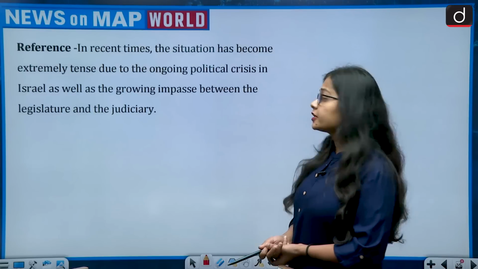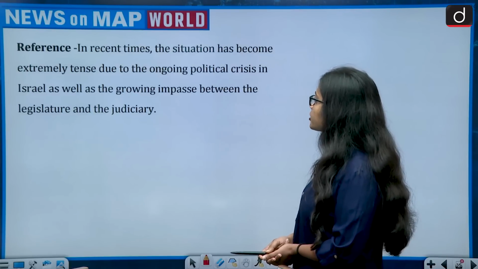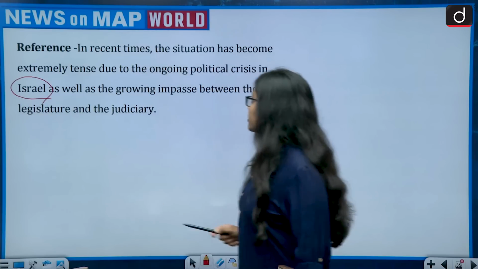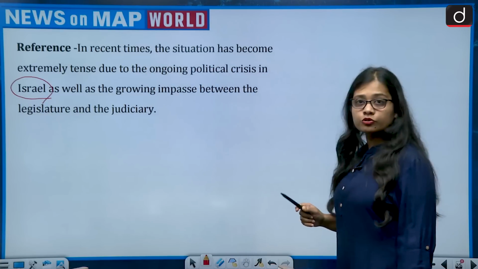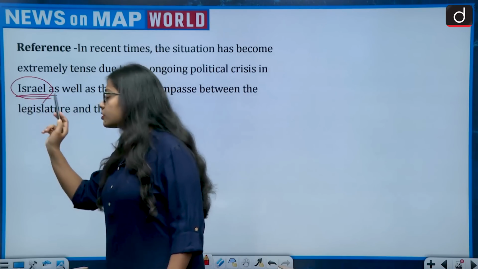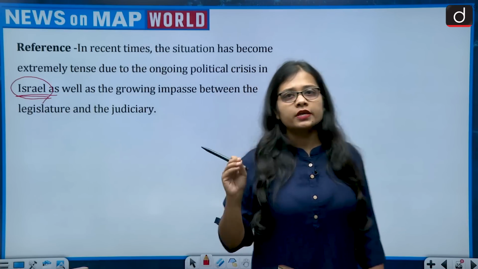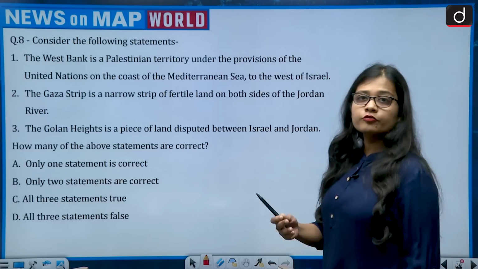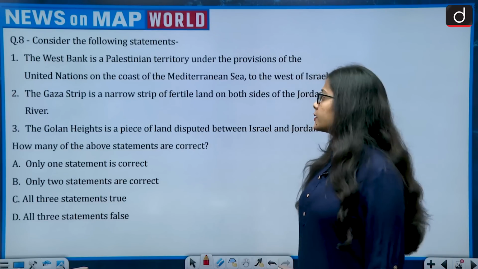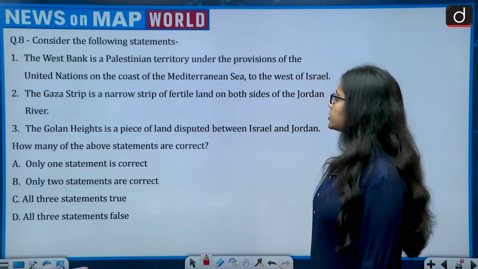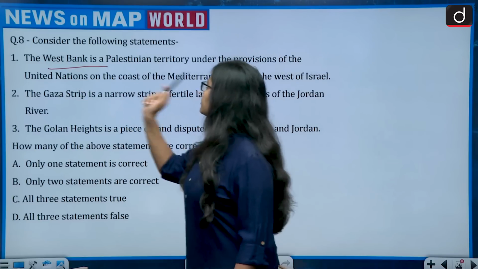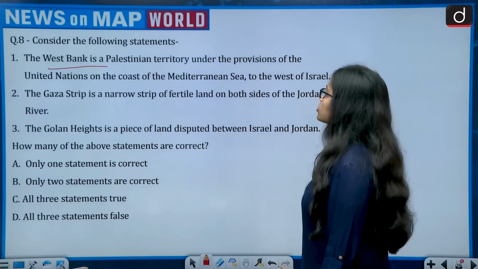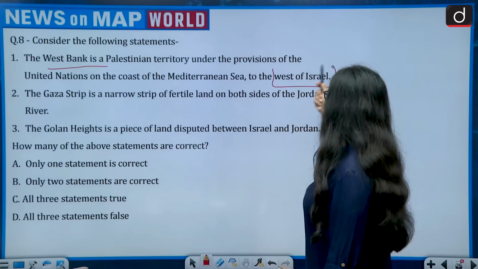Reference: in recent times, the situation has become extremely tense due to the ongoing political crisis in Israel, as well as the growing impasse between the legislature and the judiciary. And Israel is a region which always remains in the news throughout the year, and it is important to know about the locations of various places in Israel. So consider the following statement. First, the West Bank is a Palestinian territory under the provisions of the United Nations on the coast of the Mediterranean Sea on the west of Israel.